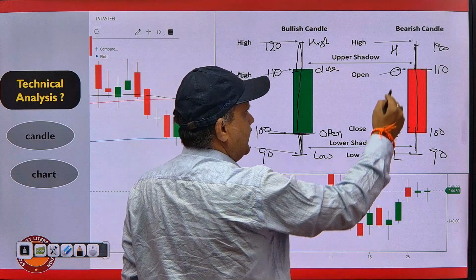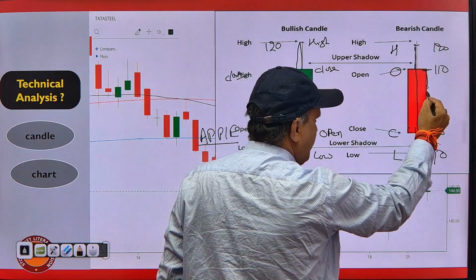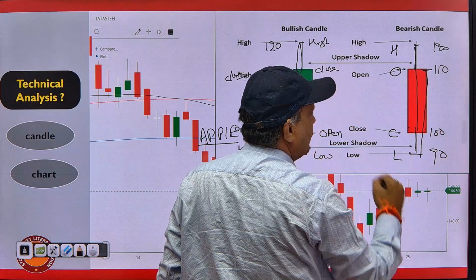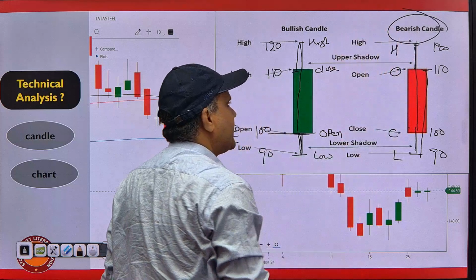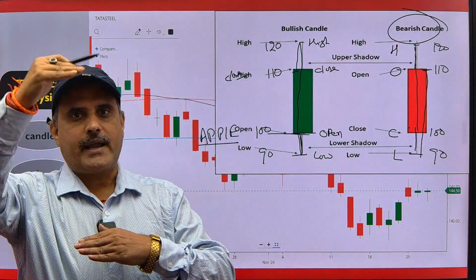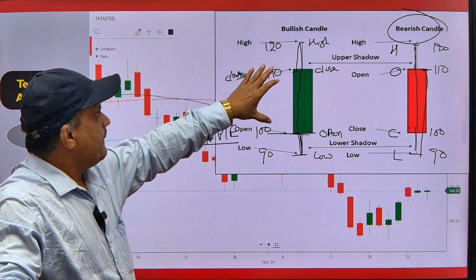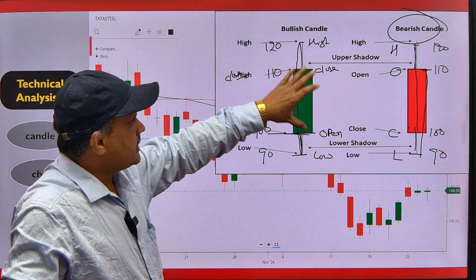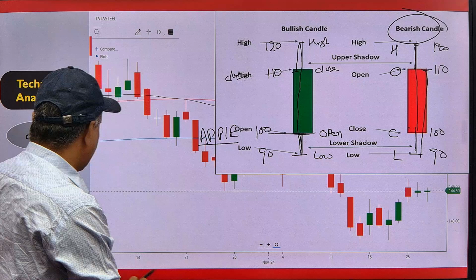That means there is a sell sentiment, meaning after opening the price goes down. This is known as the bearish candle. So there are two candles. When buyers are active, there will be bullish sentiment and a bullish candle will be made. When there is sell sentiment, a bearish candle will be made. Hope you understand.